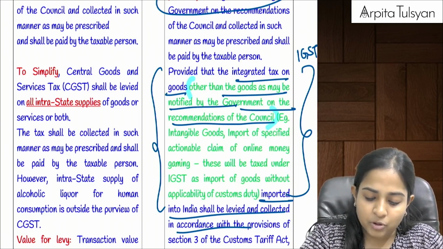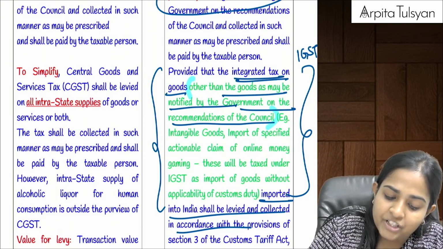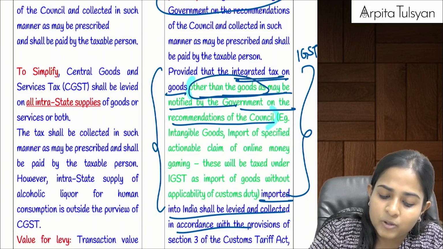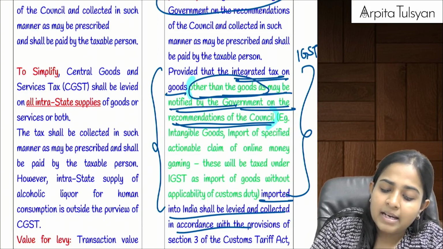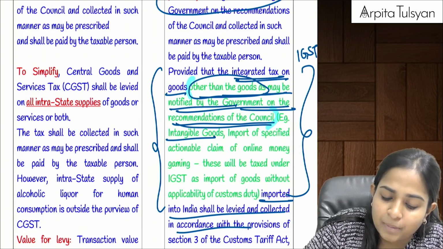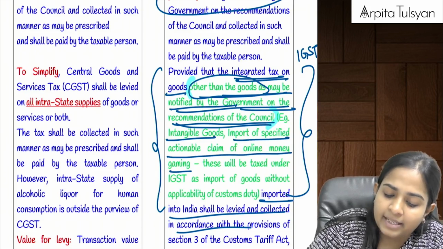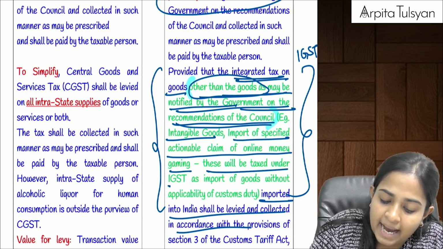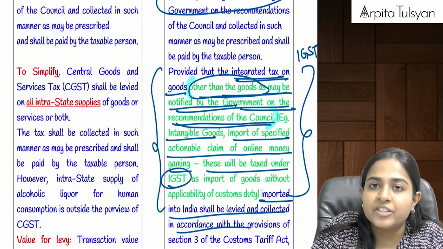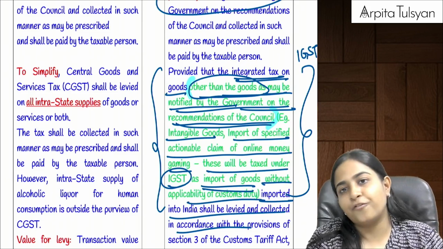Example, intangible goods, import of specified actionable claim of online money gaming. These will be taxed under IGST as import of goods without applicability of custom duty.